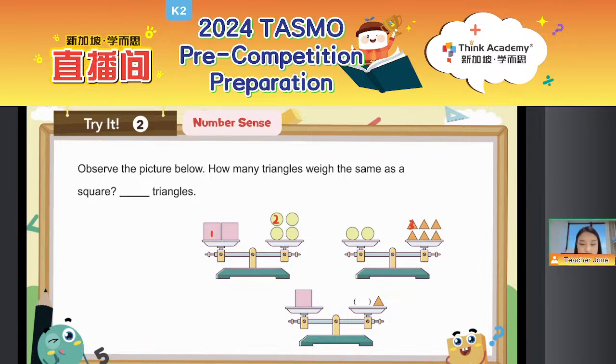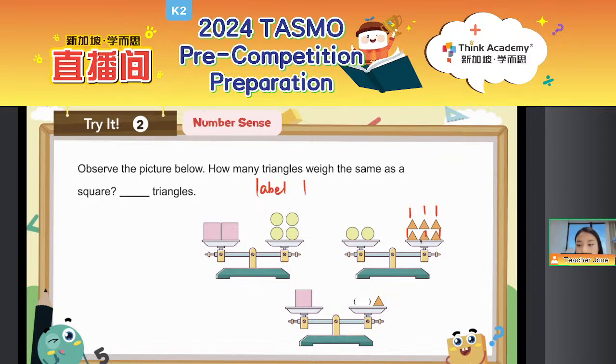Who is the lightest in this question? Yeah, in this question, the lightest is the triangle, right? So we need to label all the triangles as 1, right? So let's do it together. 1, 1, 1, 1, 1, 1. This is the label 1 method, right?